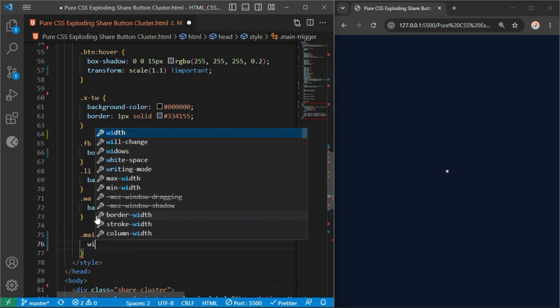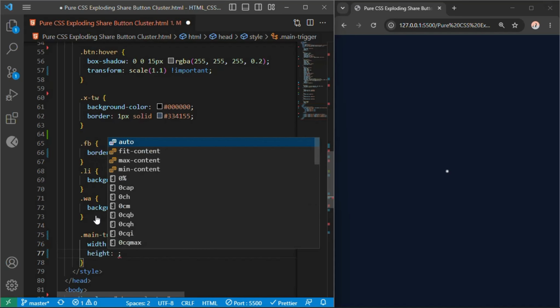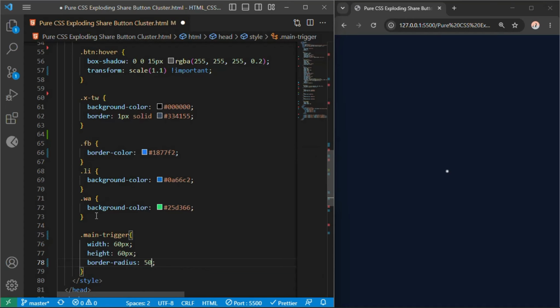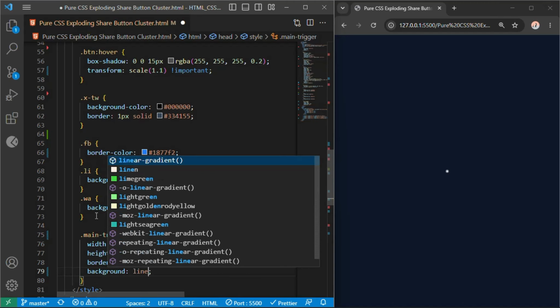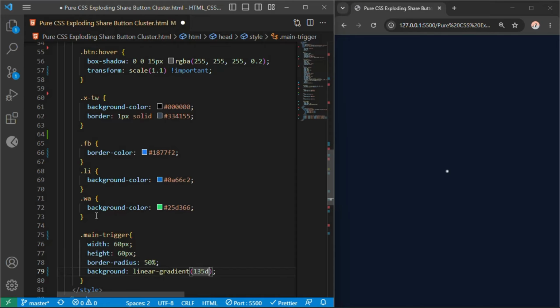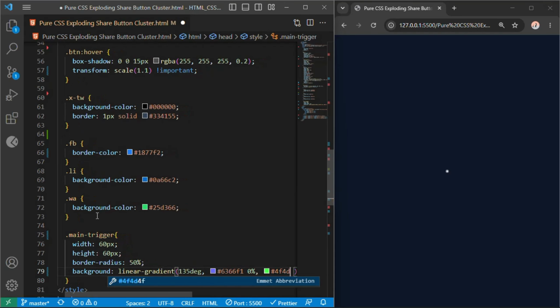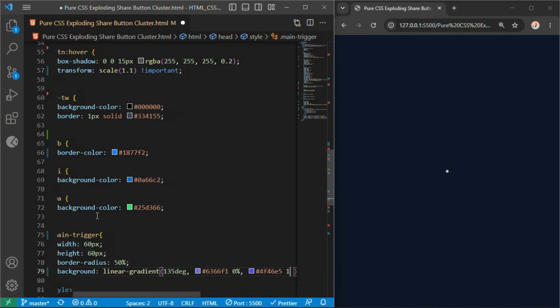We specify width 60 pixels, height 60 pixels, and border radius 50% to make it slightly larger than the child nodes, and paint its surface using a beautiful modern indigo gradient, rule background linear-gradient 135 degrees, #6366F1 0%, #4F46E5 100%.